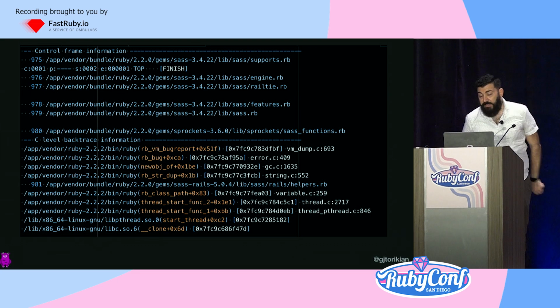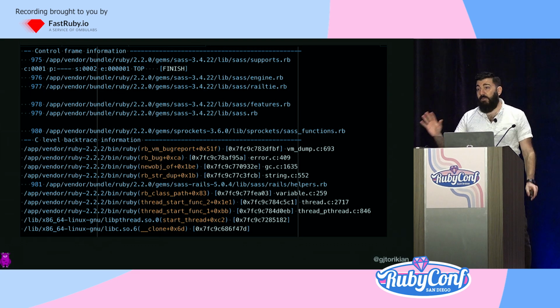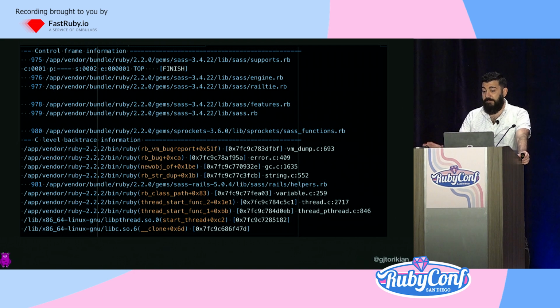So moving on, let's stop talking about C. Let's talk about what happens when you try to marry Ruby and C. Here's another familiar sight for people running and installing C extensions. When a C extension crashes, at best you get a backtrace like this. And when a dump like this happens, you'll see a bunch of files and line numbers that represent the stack trace, right? But this doesn't necessarily show you where a problem occurred. It's only where a problem was encountered.